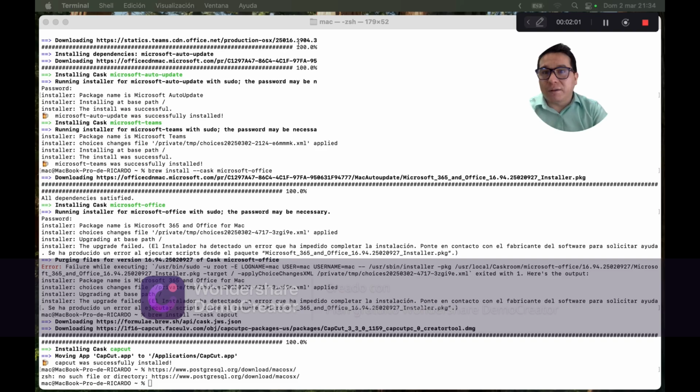You can download PostgreSQL for Windows, for Mac, or for Linux. Here I'm going to look for macOS, and we can see that we can download several resources and packages.